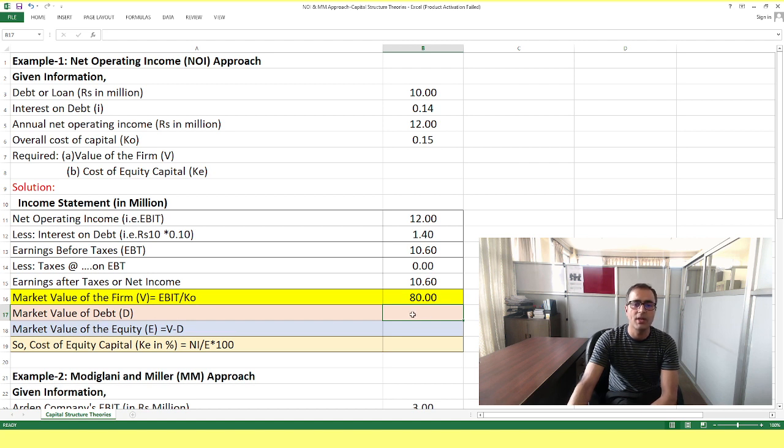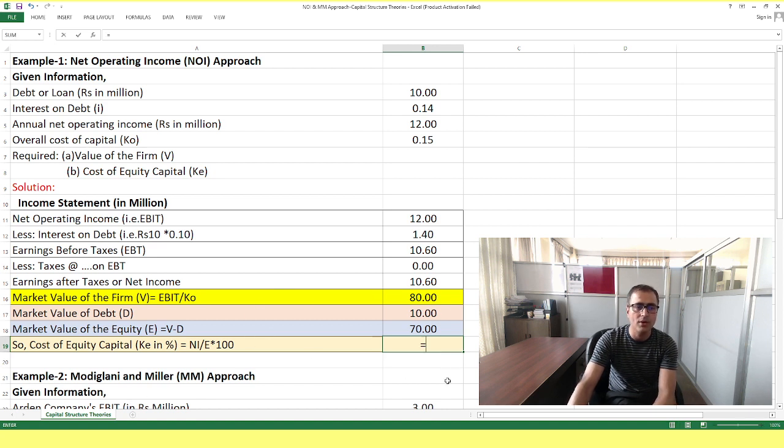Now the market value of debt is given. We have a debt, or loan amount, of about 10. What would the market value of equity be? We know that the market value of debt plus equity is the sum, V. So the value of equity is this minus this, which is 70. Now, we have found the value of the firm.